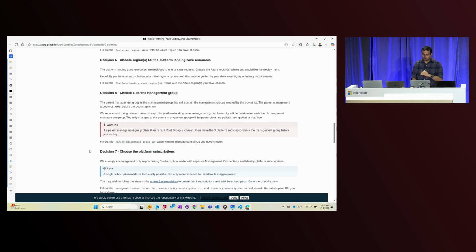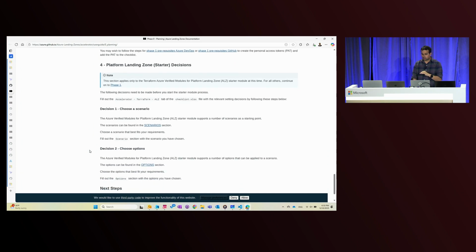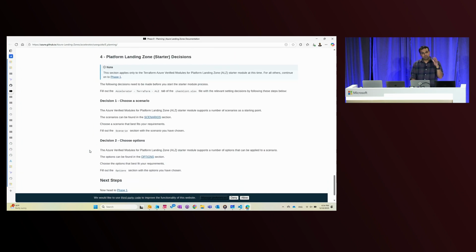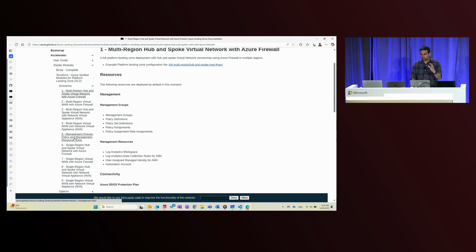Once you've made those decisions for your Bootstrap part, then you head into making decisions for your platform part. So for your platform, if you remember, I talked about the scenarios and the options. So you choose a scenario. The scenario I've chosen is that I'm going to deploy a multi-region hub and spoke virtual network with Azure Firewall. That's my scenario. And you can see here in the left menu the other scenarios that you can choose from.